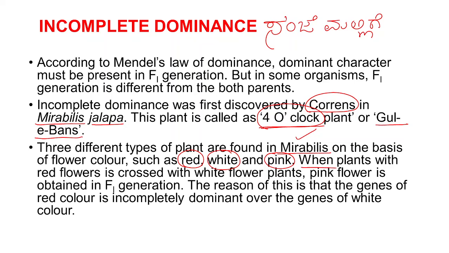When the plant with red flower is crossed with the plant with white flower, then what will be obtained? Pink flower is obtained. Remember, when Mirabilis jalapa plants having red colored flowers are crossed with another Mirabilis plant having white colored flowers, the resulting plant has pink colored flowers.